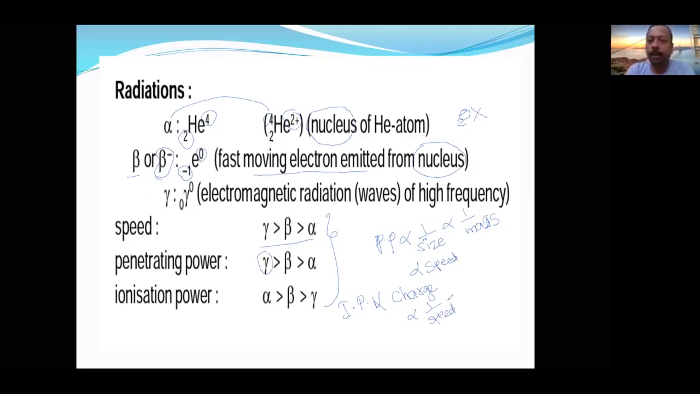If a particle or radiation is going with slow speed and has a high charge, because of the high charge it ionizes more molecules, and because of the slow speed it gets more time for ionizing. So these are the ionizing power order, penetrating power order, and speed order. They are interrelated with each other. I hope all of you understood this.